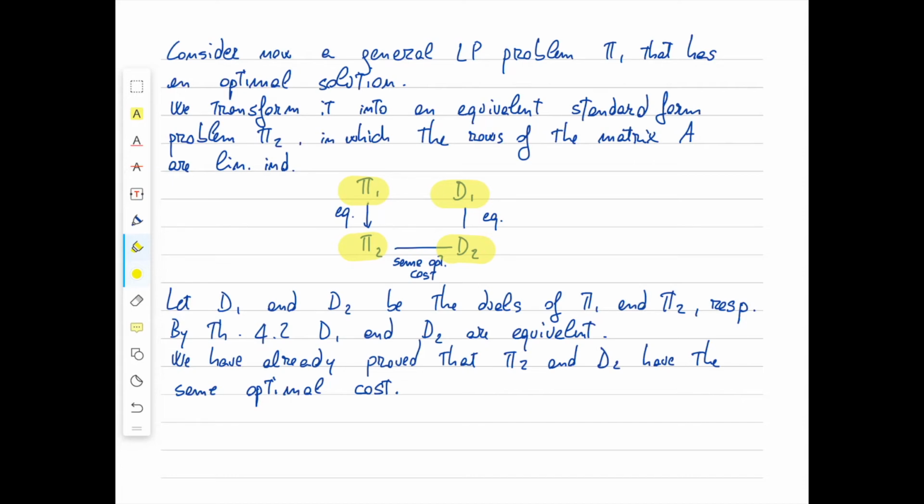So we have obtained that pi1 and D1 have the same optimal cost. And this concludes our proof of strong duality. Let's get back to the slides.